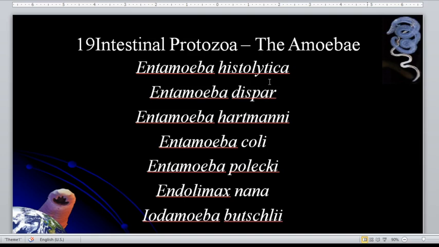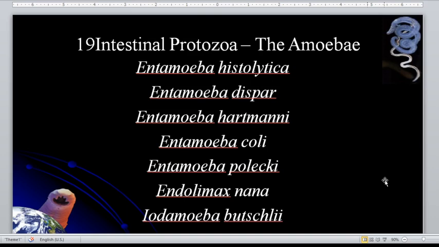So they are morphologically the same. Even for Hartmanni, it is morphologically the same with histolytica, but the Hartmanni is smaller in size.